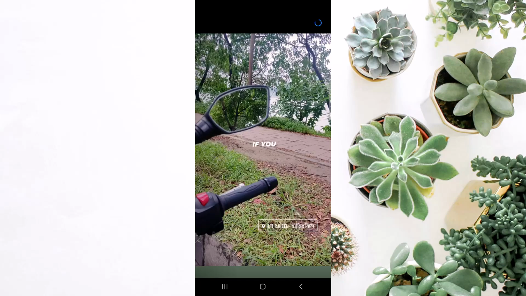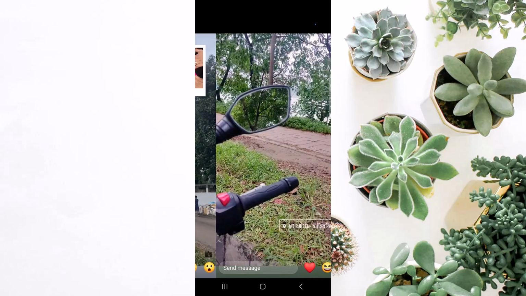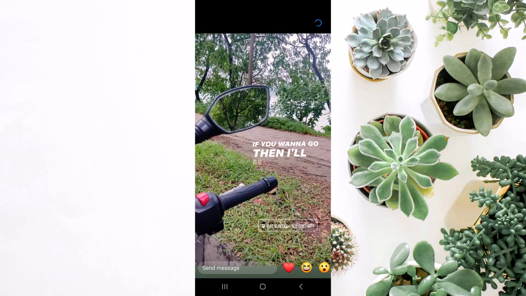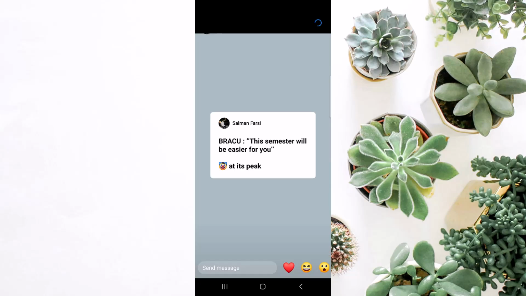In today's video, you are going to see how to see who viewed your Facebook story, not friends. Suppose you have posted a story and you just want to know who has seen it, but there's something that has caught your eye: in the lower part of the Facebook story, there are something like "others 1" or "others 2." That means there are some people who have seen your story.